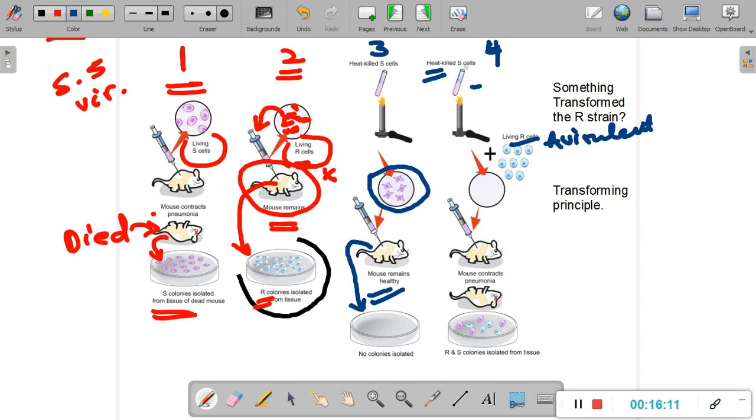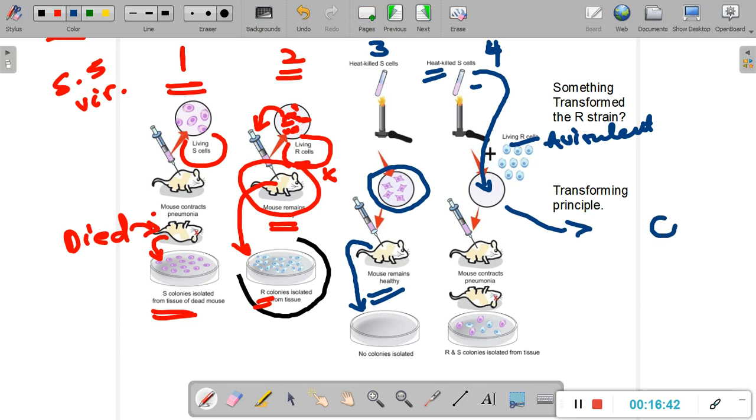And what he did was he poured all of these heat-killed smooth cells here into this Petri plate. And in this Petri plate, we already had these living rough cells. Then he allowed this particular heat-killed smooth cell solution or suspension to stay inside the Petri plate for a certain number of hours. And then after a couple of hours, he scraped the content out. He took the content out of this Petri plate.